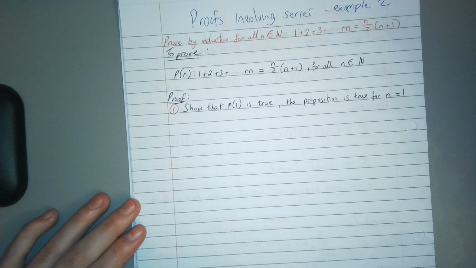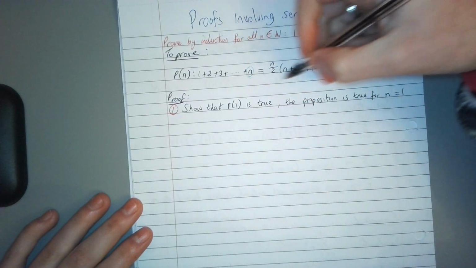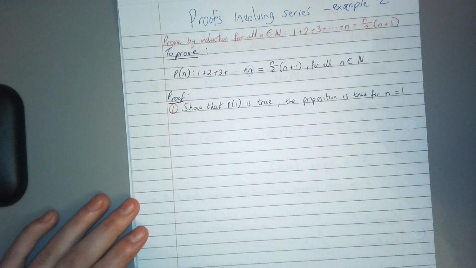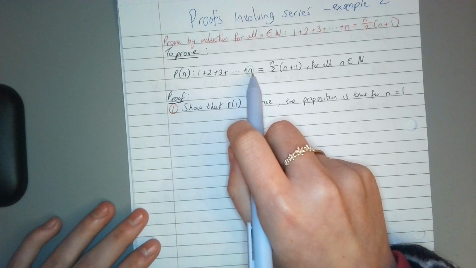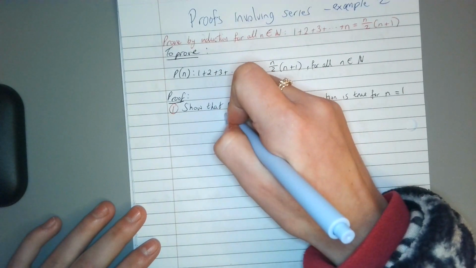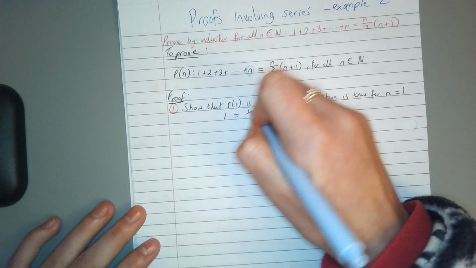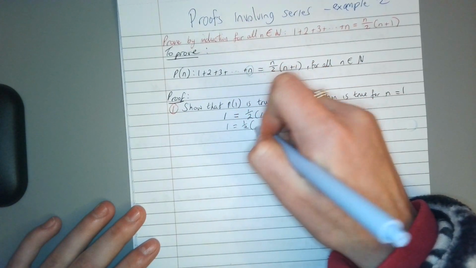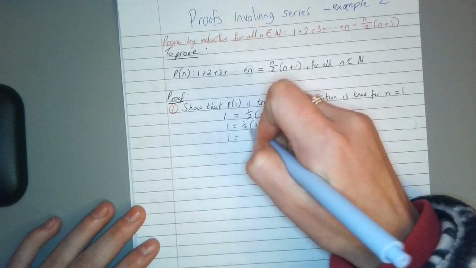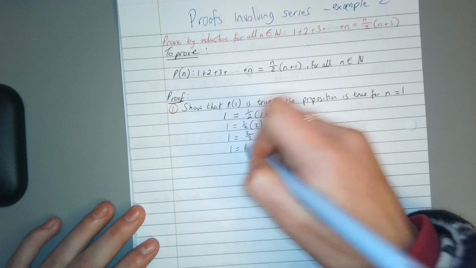Now I'm just going to get a green pen. We're going to take the last part here and fill in n is equal to 1 and see what happens. So we've got 1 here on the left, so n is 1, equals, and we'll fill in 1, so a half, bracket 1 plus 1, is equal to a half times 2, is equal to a half by 2 over 2, and 2 over 2 gives us 1.